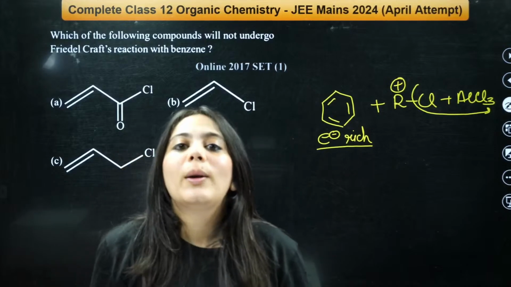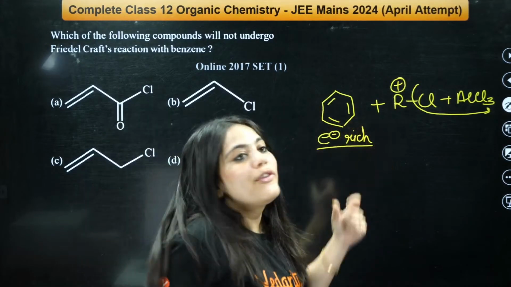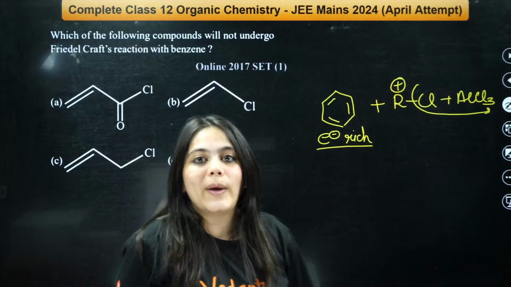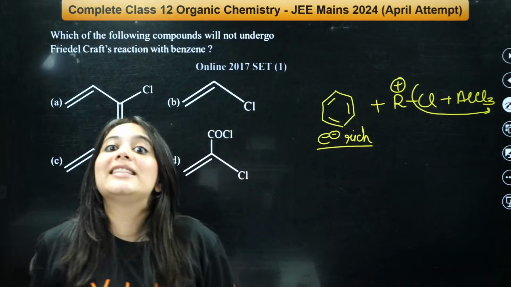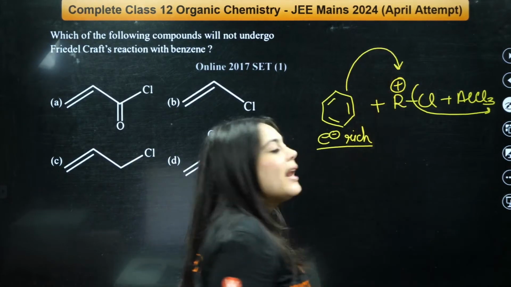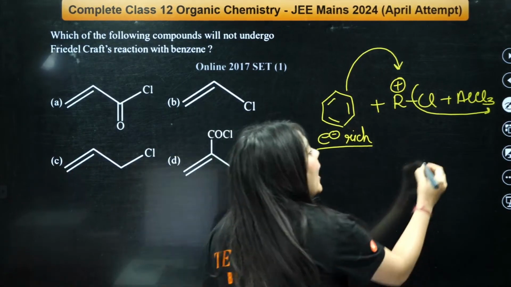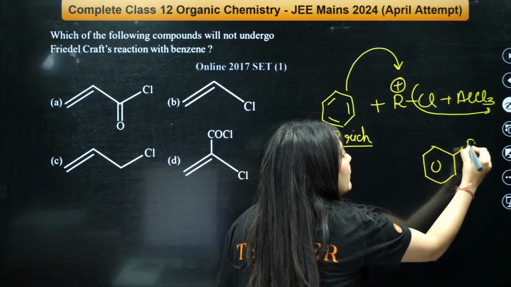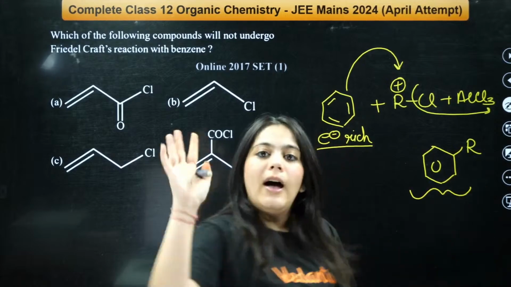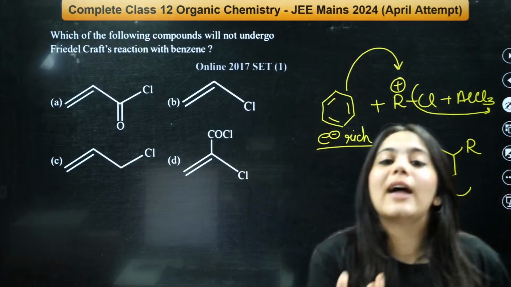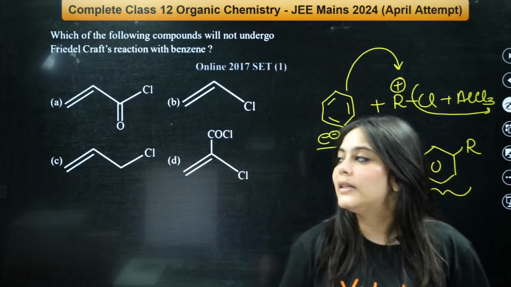So what is forming in the end? An electrophile, a carbocation, is forming after the chlorine moves away. Because benzene is electron rich, it will attack this carbocation, and that's how the alkylated benzene is formed as the final product. So this is the Friedel-Crafts reaction, right? Now let us look at what kind of carbocations are formed in these cases.